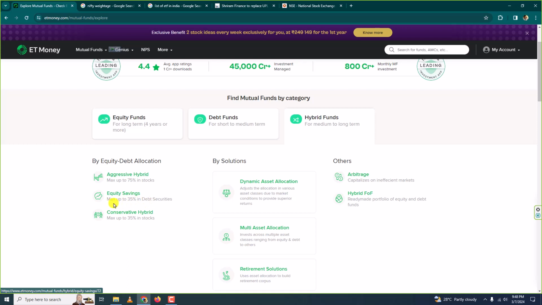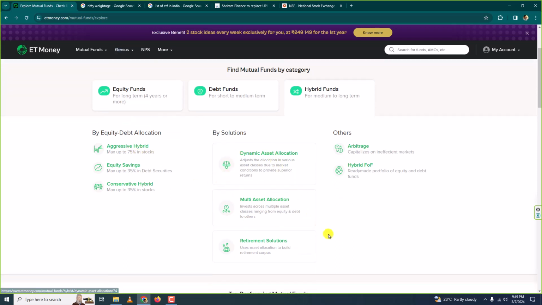Next, equity savings max up to 35% in debt securities. And we have conservative hybrid where they invest max up to 35% in stocks and rest would be in bonds. Okay. When comparing this and this, this is riskier than this because here they invest 75% in stocks. Alright? Yes, there are other classifications too, but they are not required right now. Okay? Now, let us learn about index funds.